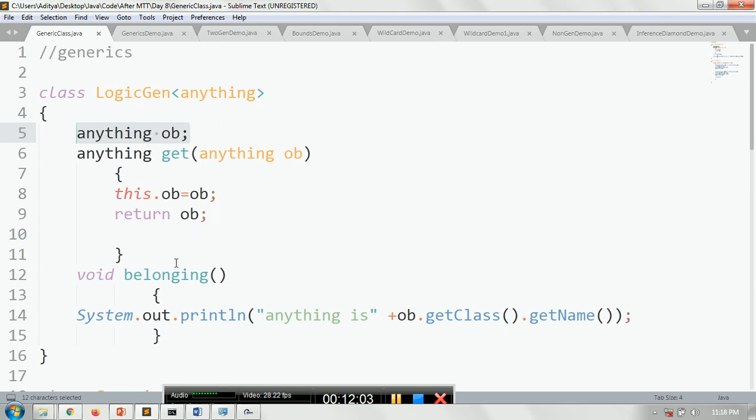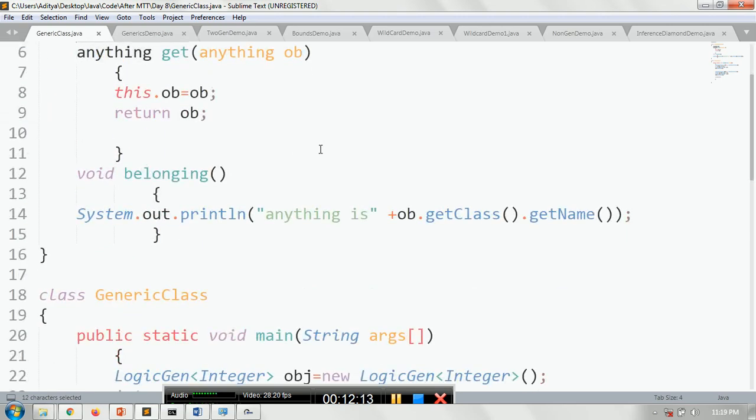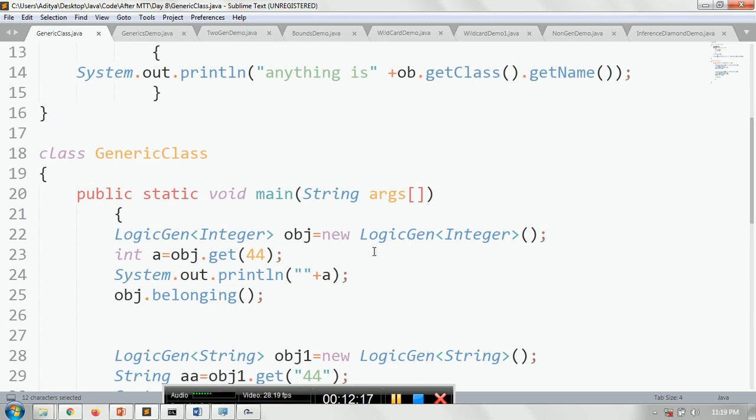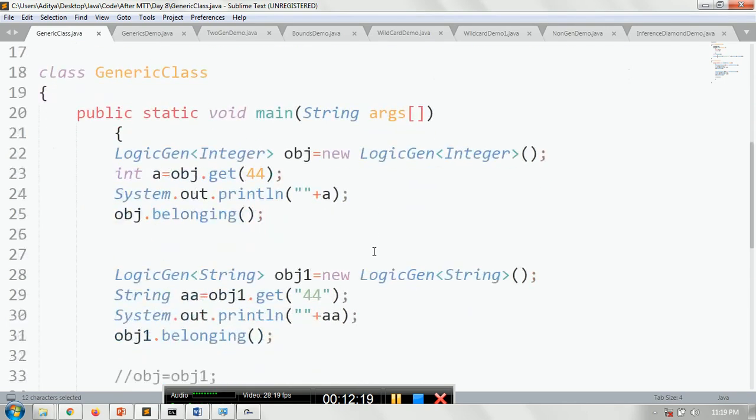And now what is the return? You are returning OB also. So whenever returning the OB, what is the type of OB? It is anything. So you have written anything as a return type here. Now with the help of the belonging, you can print the class and the name. So whenever I want to create the object of this class, I have to pass the parameter list here. What is the parameter list? You can see here.